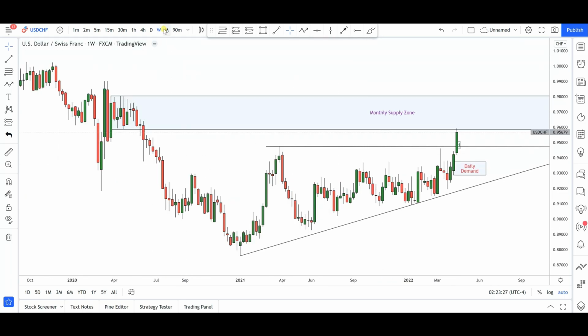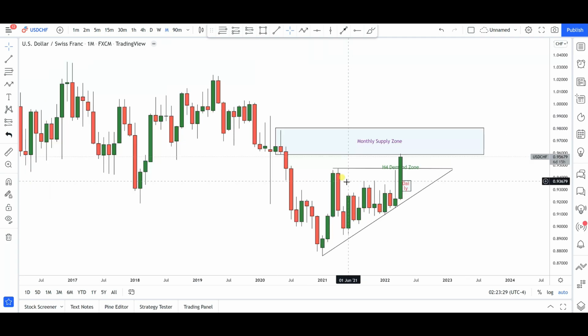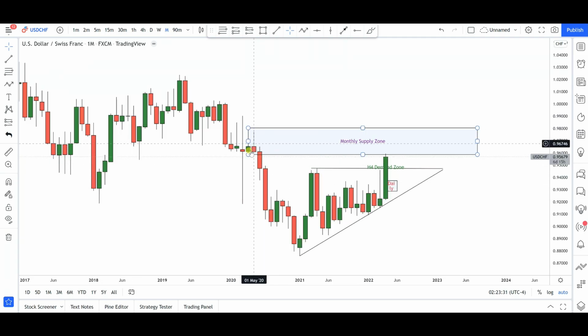Make no mistake. However, if I go into the monthly time frame as well, you will notice that this is an area of a monthly supply. Look at these two pin bars that we have here, from where the bears came into these markets and started pushing the markets to the downside, breaking key levels of previous support on our charts, creating this supply zone on the monthly time frame. Right around there, you can see that price has now tested the low of that particular supply zone. So the question is, what is going to happen here?